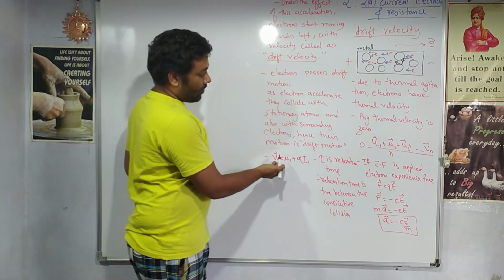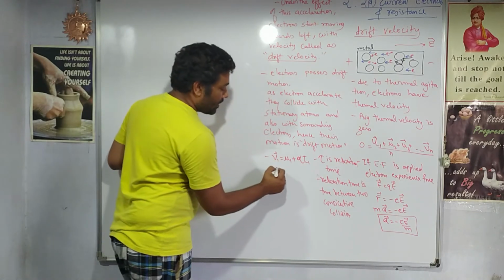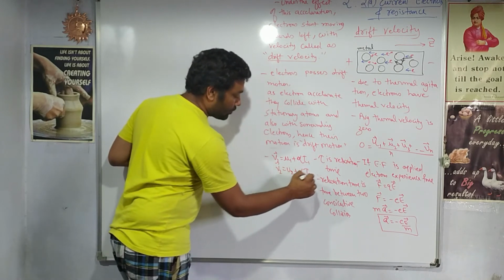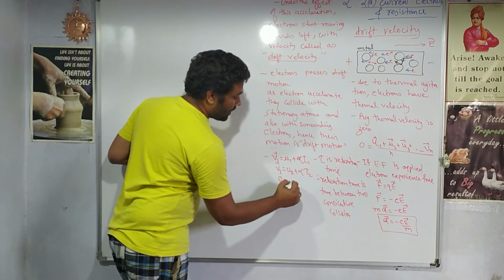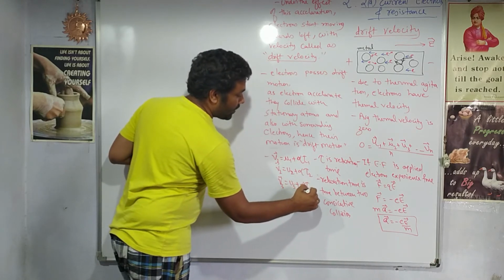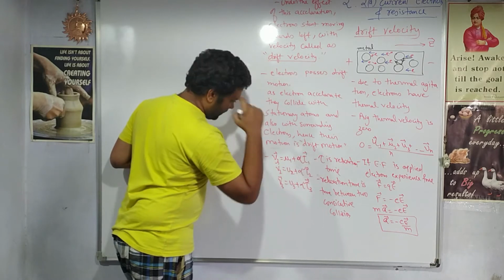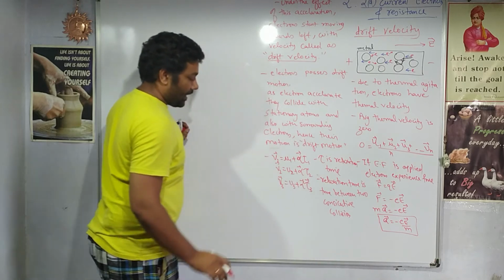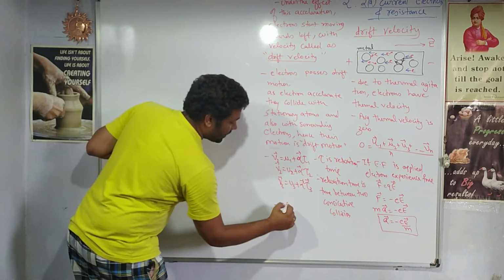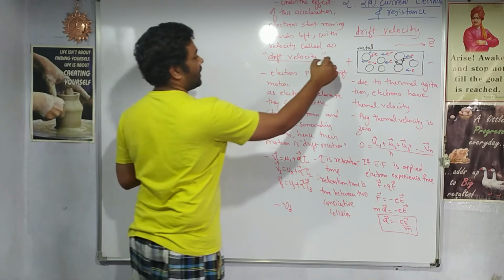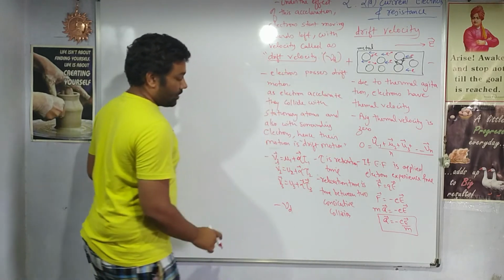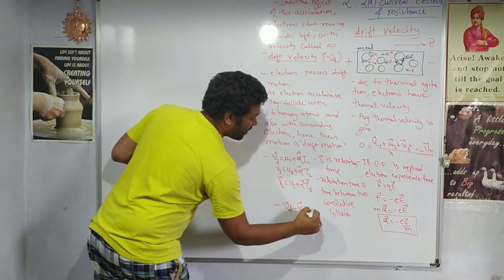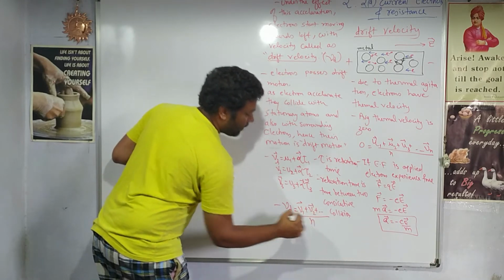So for the first electron, the velocity is v1. Second electron, the velocity is u2 plus alpha tau2. For the third electron, the velocity is u3 plus alpha tau3, right? Now the drift velocity, denoted by vD, is the average of all these velocities, divided by n.